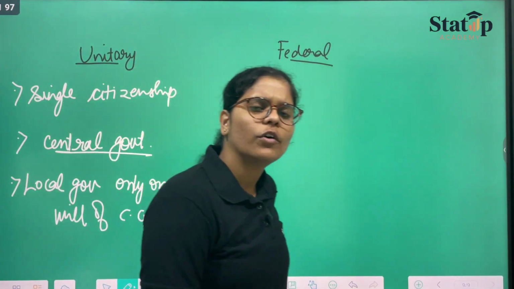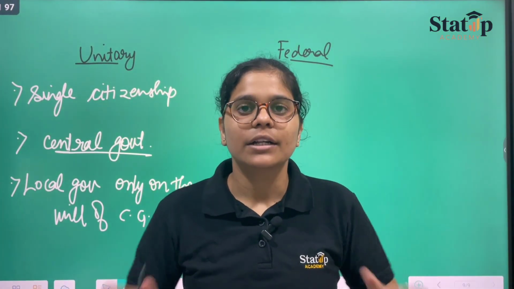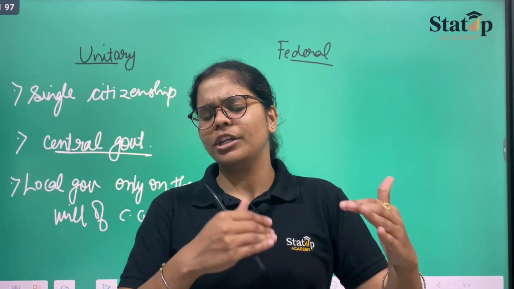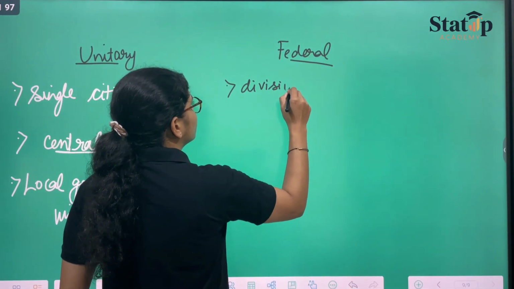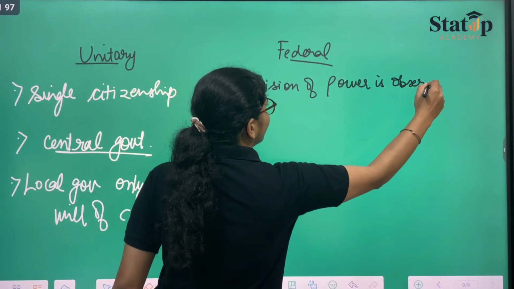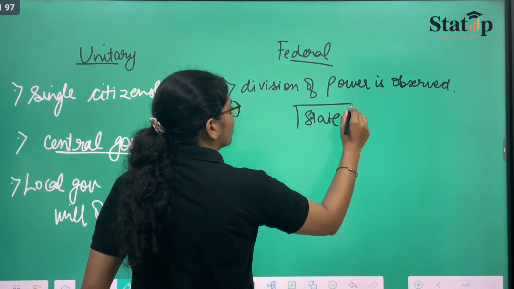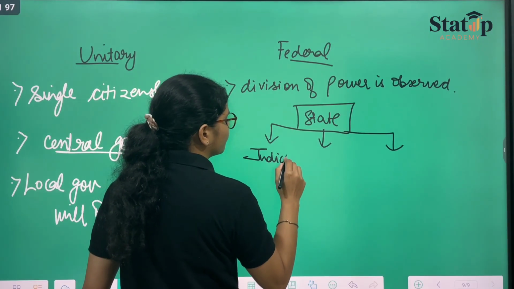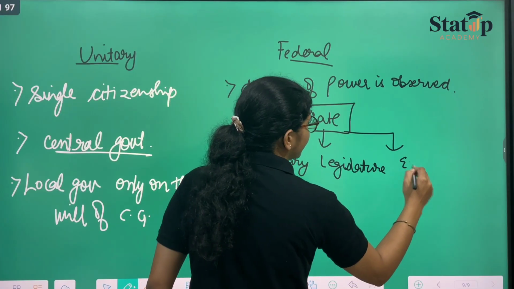What about federal? What is meant by federal? Federal means the center will have the power, but the power shall be divided, and those divided organs will keep a track on each other. Here division of power is observed. That means we have state organs. We have a state. The state has three organs: one is judiciary, another is legislature, and then executive.